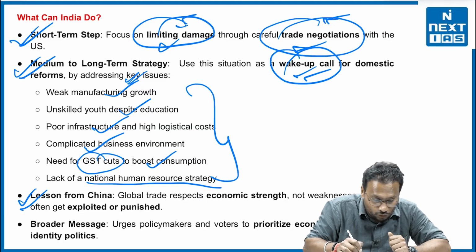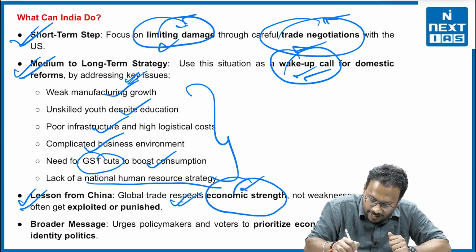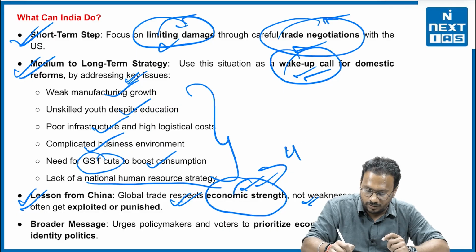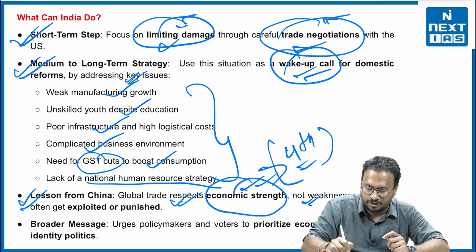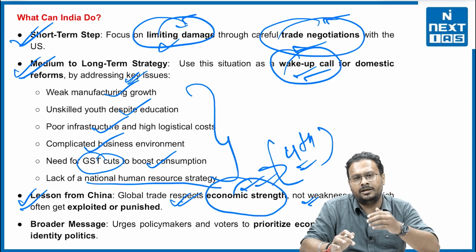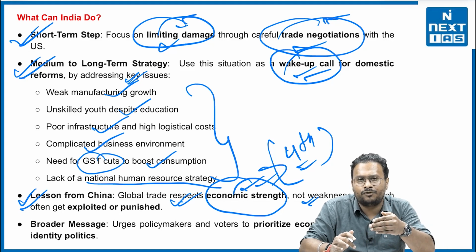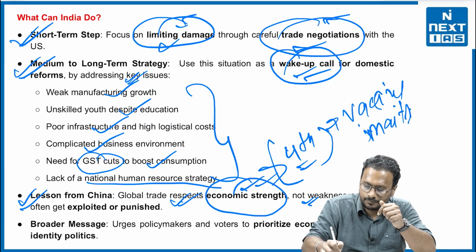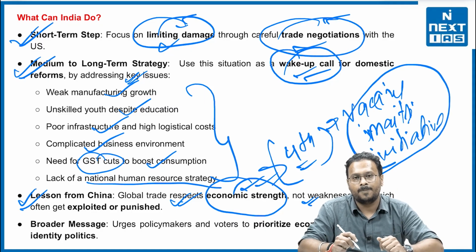How? That global trade respects economic strength, not weaknesses. And perhaps we know that India is the 4th largest economy at this moment, right? So India is in a position that it is not only taking from the world, but India is a country which is giving to the world. And why giving? We must not forget the Vaccine Maitri initiative of the government of India.